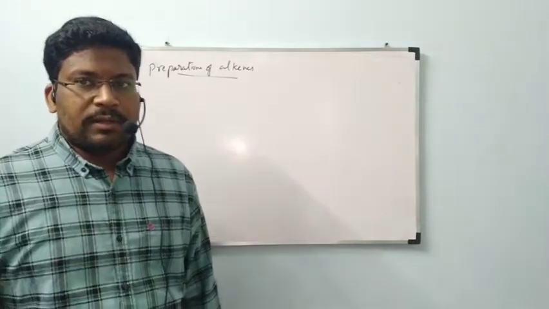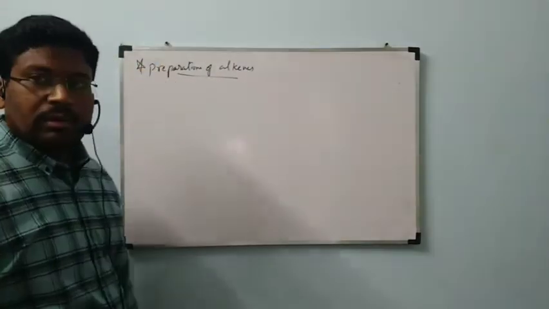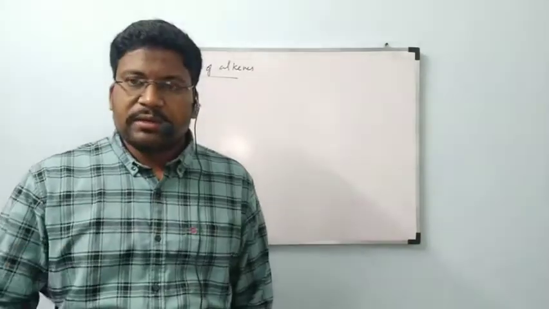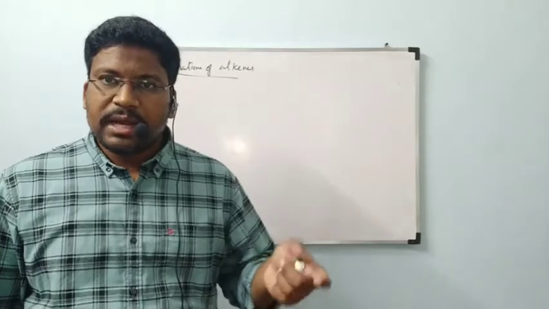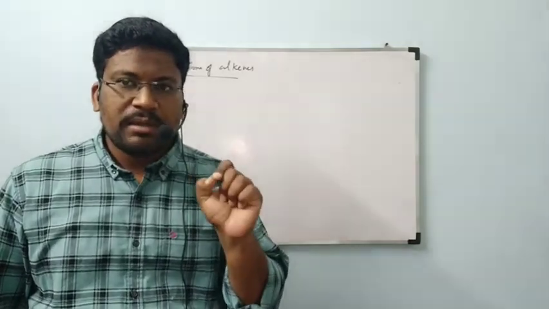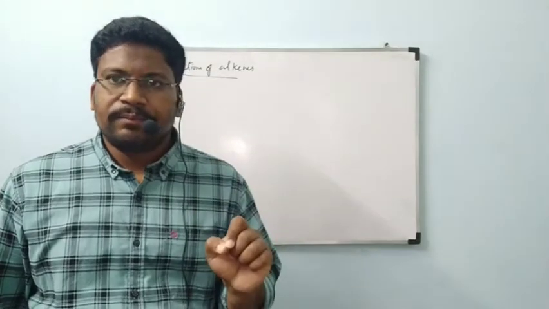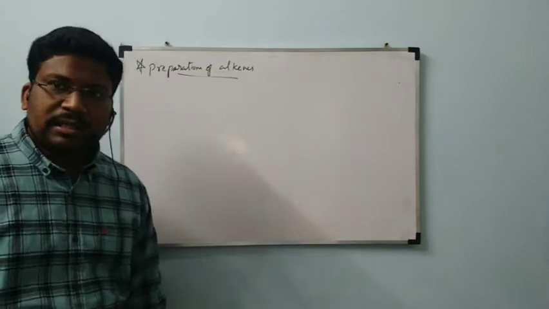I am going to keep a star mark for these preparations. These are very useful in our coming 12th class also. I will stress which preparation and which type of properties. Please remember and practice them very well.